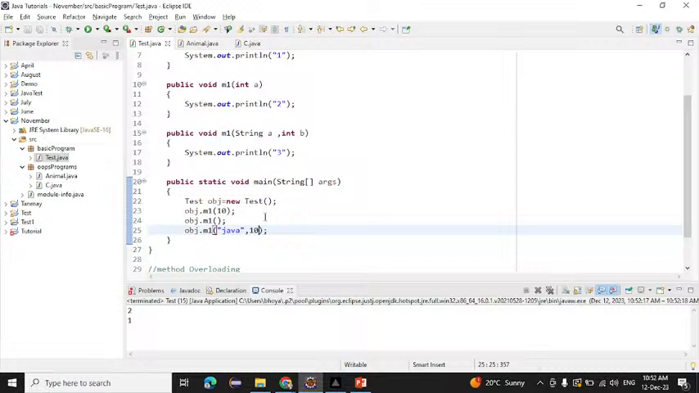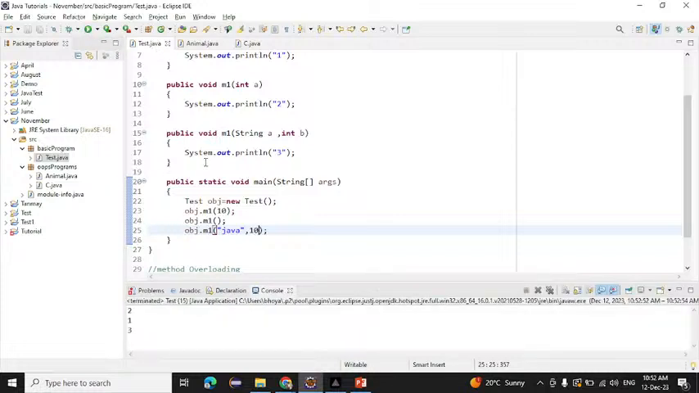Okay, if I run this one now, what will be the output we get this time? 2, 1, 3, 2, 1, 3. Okay, 2, 1, 3, 2, 1, and 3 we will get. So if I run this one, simple 2, 1, 3 we are getting here.